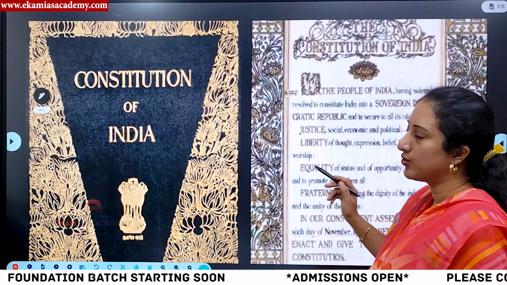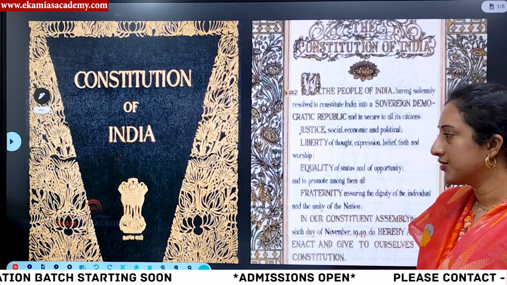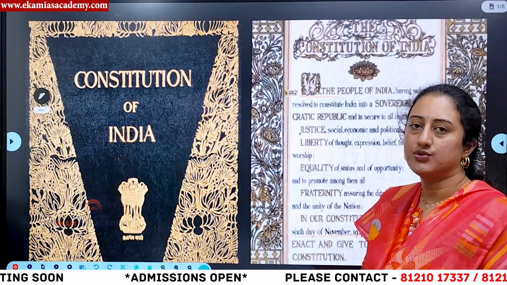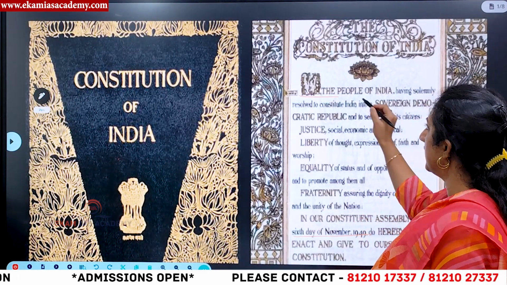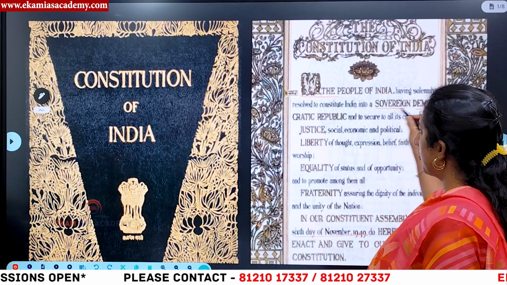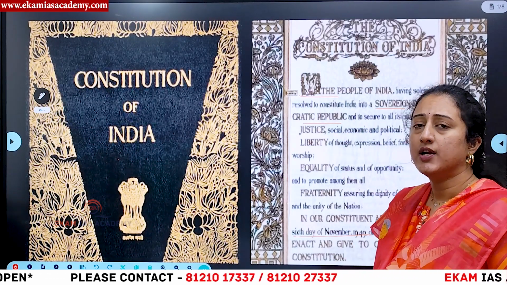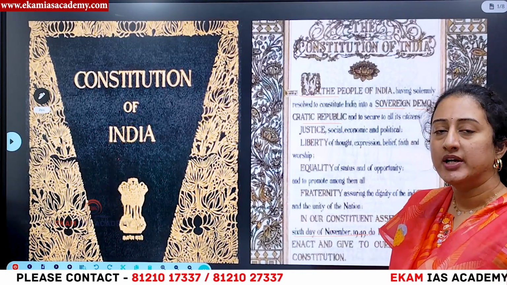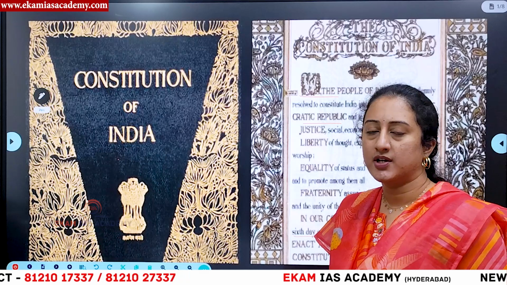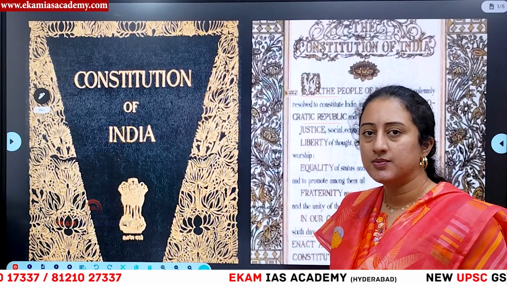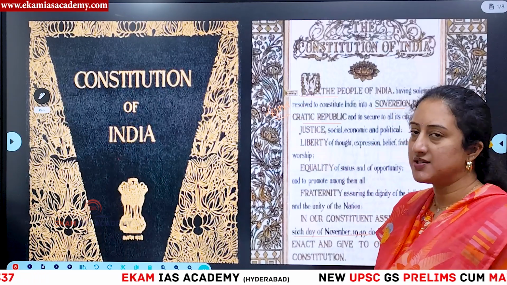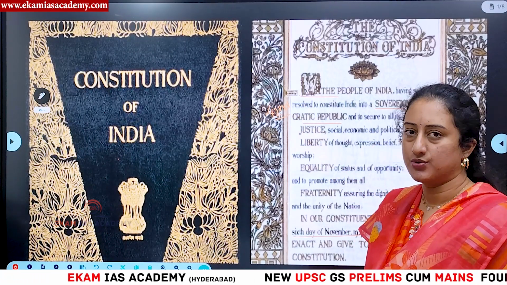Then we also have to understand the preamble is very important, right? If you see, this is the original preamble of the Indian Constitution. Here the constitution says 'We the people'. We means the source of the constitution is the people of India, and they said they wanted to solemnly resolve India into a sovereign democratic republic. That means the original constitution only included the nature of the Indian constitution as sovereign democratic republic. But you have to understand that the terms socialist and secular were added by the 42nd constitutional amendment in 1976. That means they were not part of the original constitution, right?